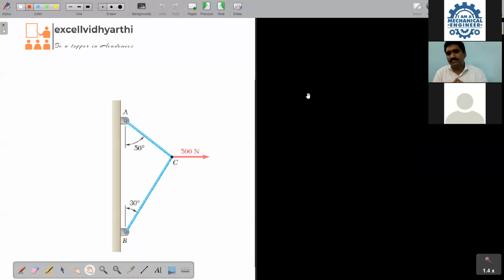Sir, there is no X and Y mentioned. No, I didn't say that X and Y should be mentioned always. X and Y may not be mentioned always. I will say one point. If Z is mentioned, it becomes 3D. If nothing is mentioned, it becomes XY. Again, I am repeating: if Z is there, it becomes 3D. If nothing is given, it becomes 2D, means coplanar. It is coplanar concurrent.